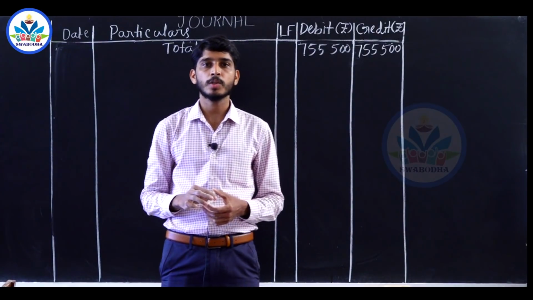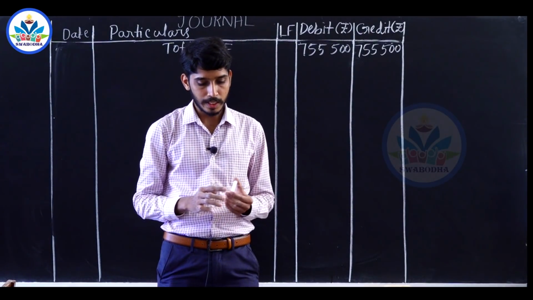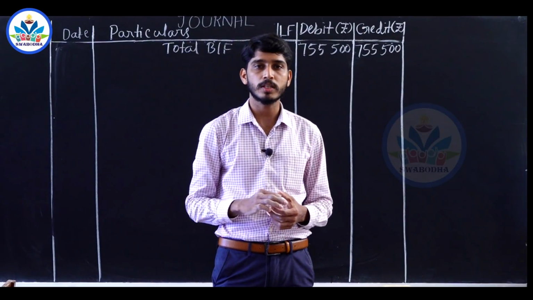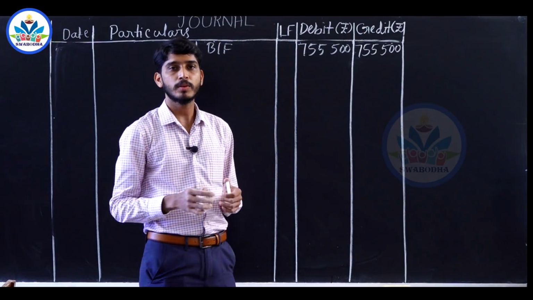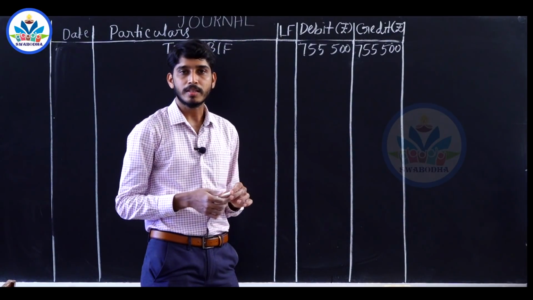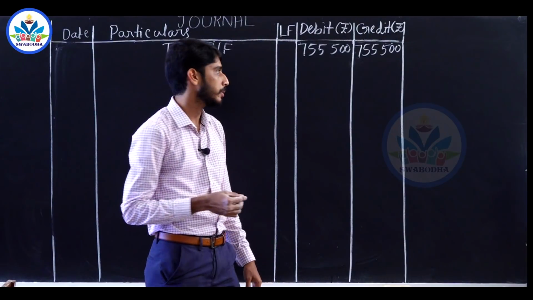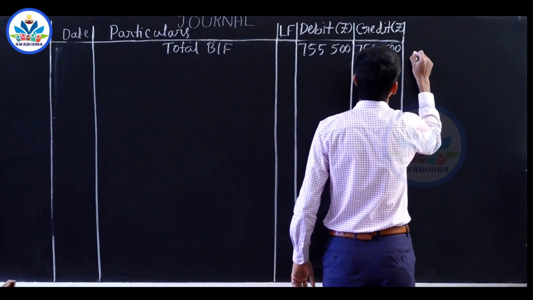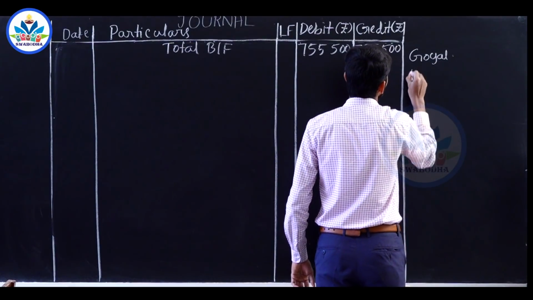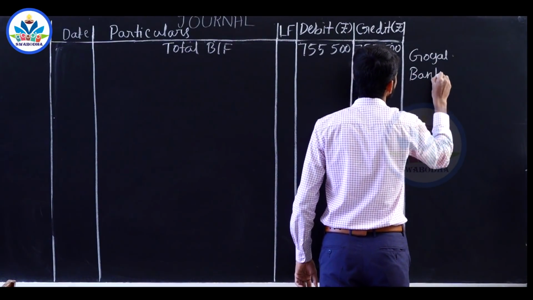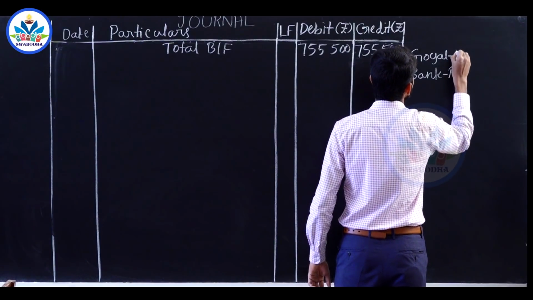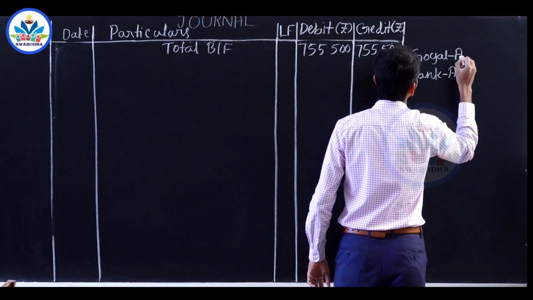Next transaction on December 26th, check received from Goel Traders, rupees 3,41,500. We have received the amount of sales from Goel Traders, the remaining balance, that is 3,41,500. So the two accounts involved are Goel Traders account and bank account. We have received in the form of check. So bank is an asset, Goel Traders is also an asset in the form of debtors.